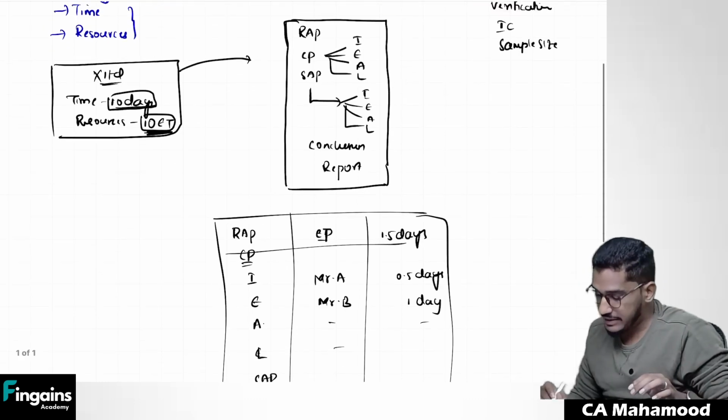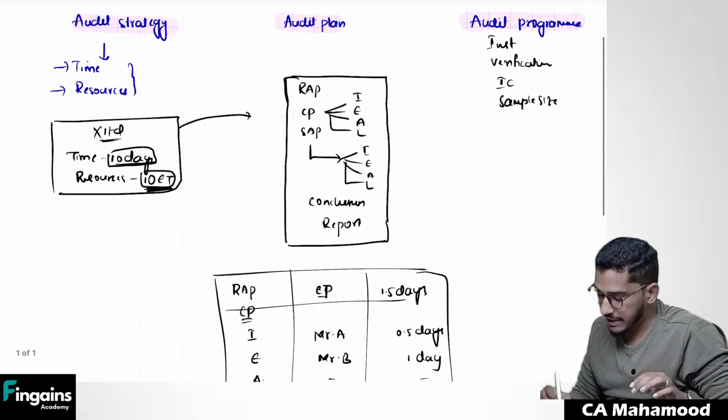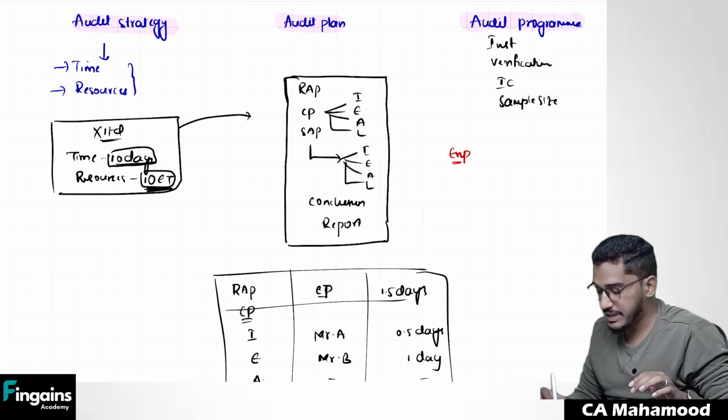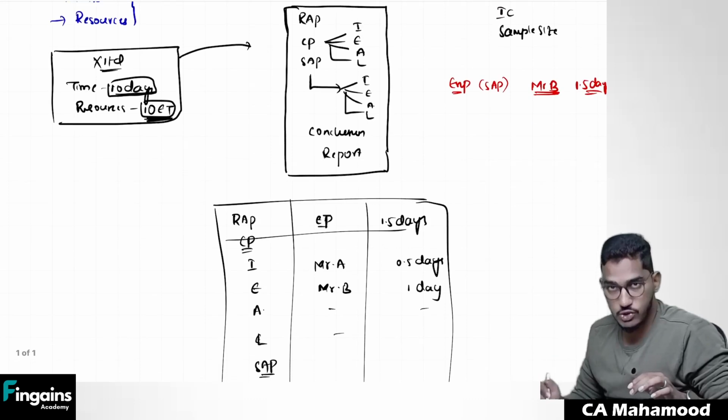If I have to give you an example once again, when you come to expenses, in the audit plan, expenses related substantive audit procedures was allocated to one of the article assistants, Mr. B. Now he has to do that substantive audit procedures in 1.5 days. In this 1.5 days, what all things does he have to perform?